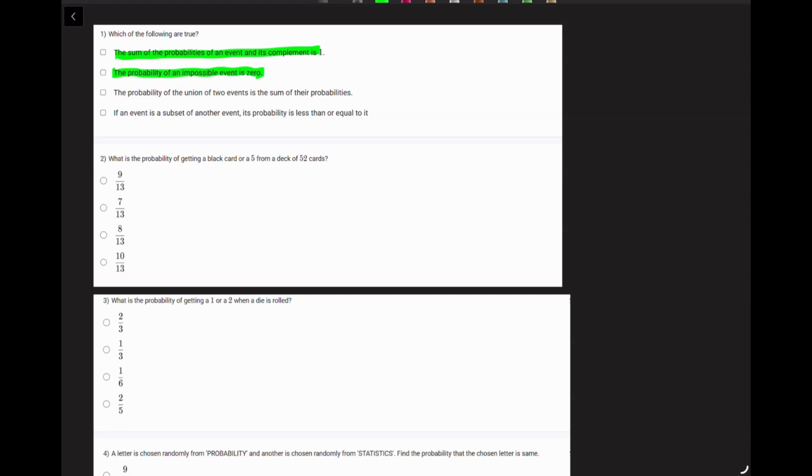Probability of the union of two events is the sum of their probabilities. This is false because it's not always the case. You have to subtract the probability of their intersection. So this is wrong. Unless the events are mutually exclusive, then obviously the probability will be the addition of the two individual probabilities.